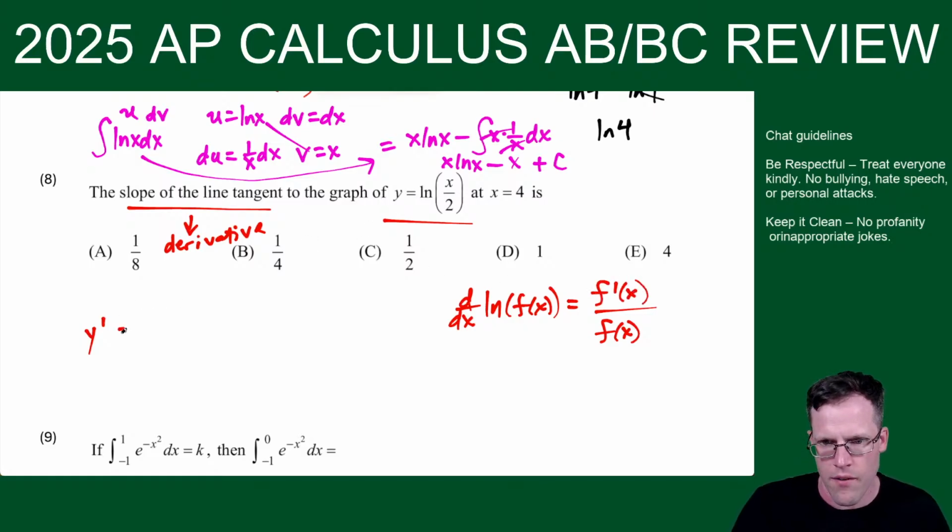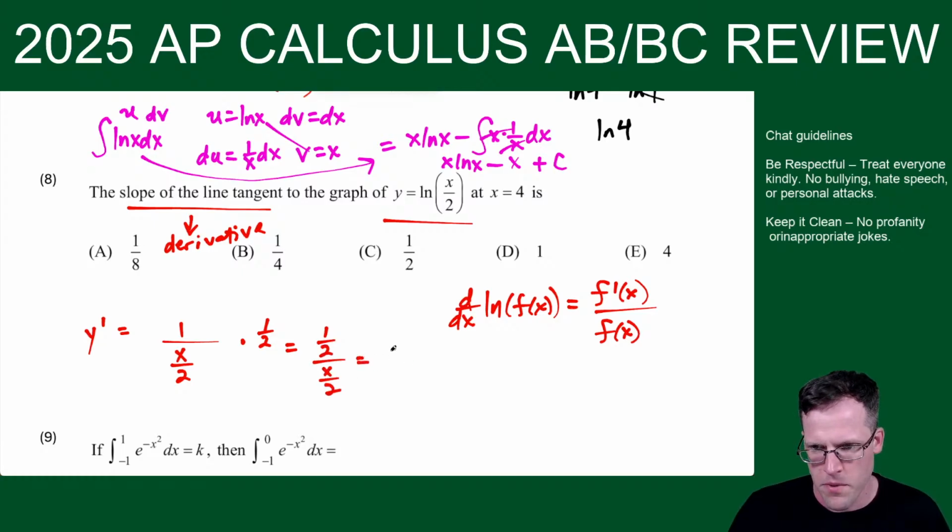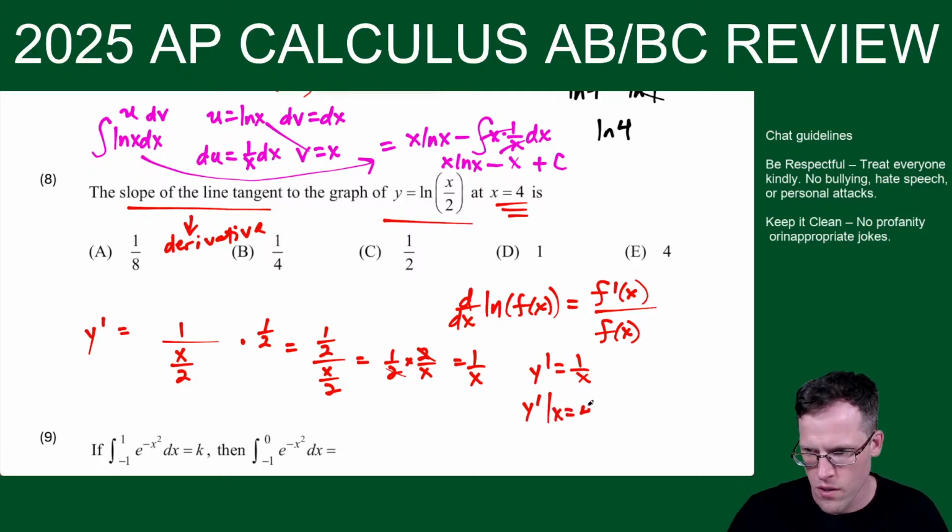But here I would have 1 over x over 2, and then times the derivative of the inside, which is 1/2. Okay, so this is a little bit complicated. Then we get 1/2 over x over 2, and this becomes 1/2 times 2 over x. So the derivative is just 1 over x. But at x equals 4, y prime is equal to 1 over x, so y prime at x equals 4 would be 1/4. Okay, so choice B.